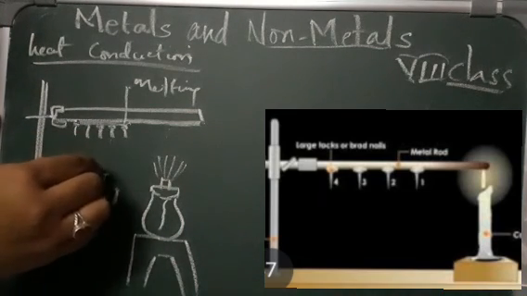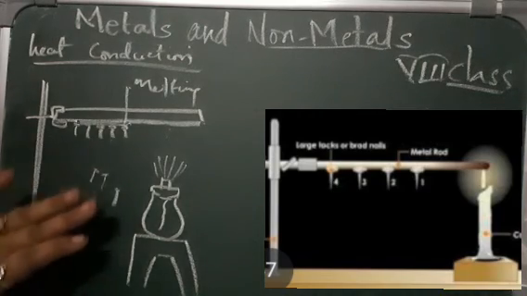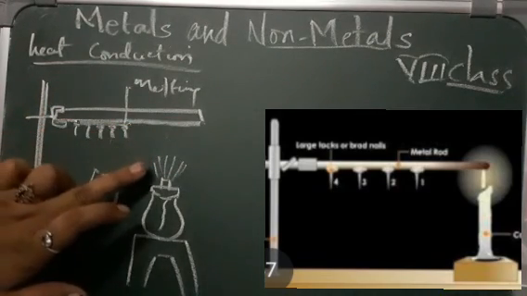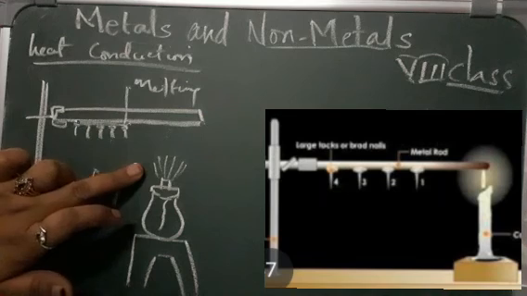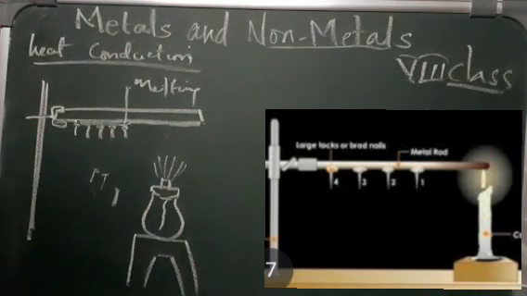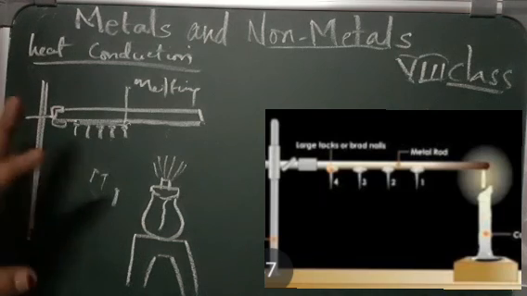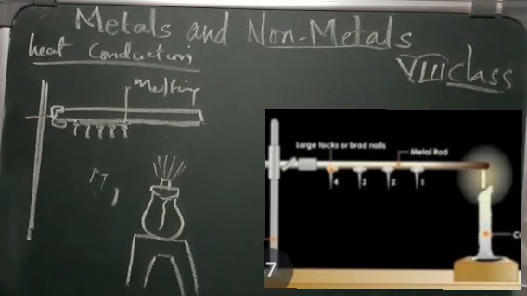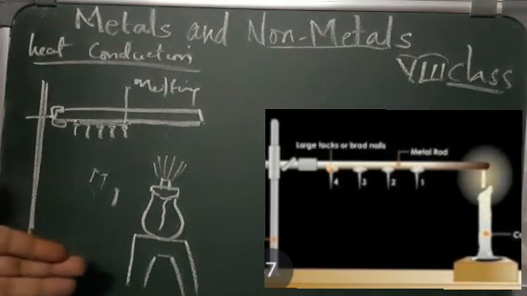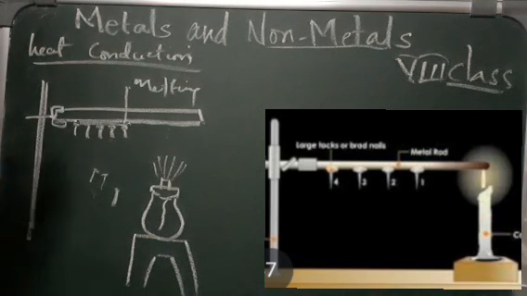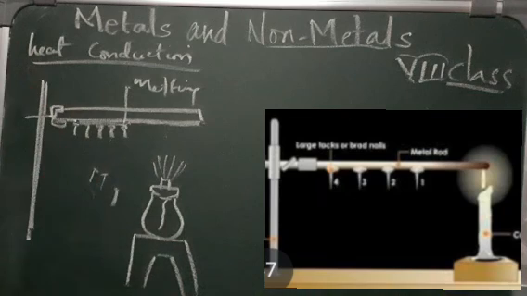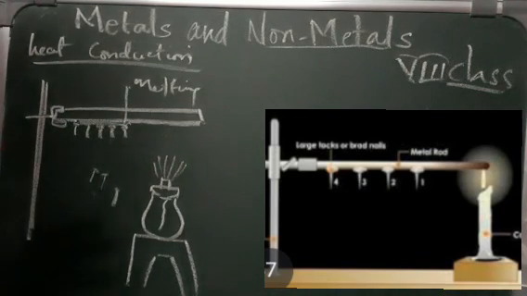Slowly, as the wax melts, all the nails fall down. That means the nail which is closer to the heat will start falling first. So all materials do not have equal conductivity, but iron, copper, aluminium and these cooking vessels are preferred for their high heat conductivity. Mostly you can see that iron, copper and aluminium have high conductance of heat.